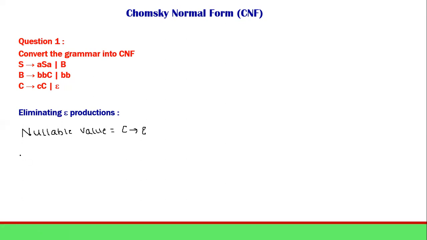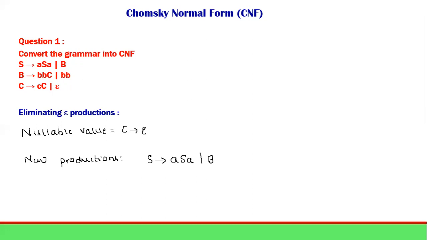So the new productions after eliminating epsilon productions will be as follows. First let me write S. S determining ASA as such, or B. Since it does not have any C, I'm writing it as it is.